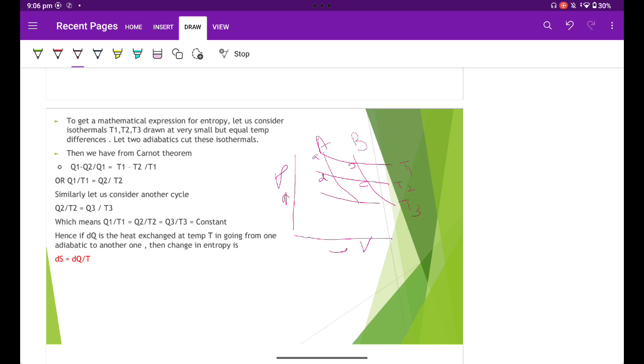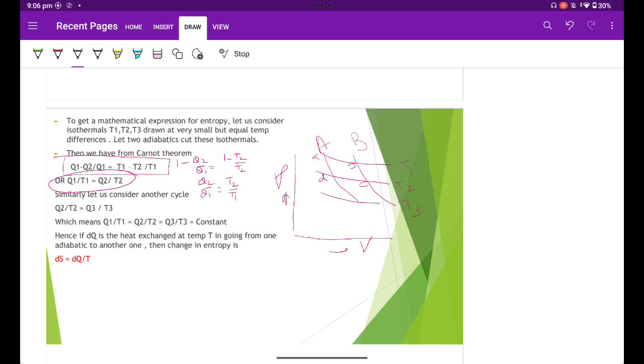Thus, from the Carnot cycle, (Q1 minus Q2) by Q1 is equal to (T1 minus T2) by T1, or 1 minus Q2 by Q1 is equal to 1 minus T2 by T1. Q2 by Q1 is equal to T2 by T1, or Q1 by T1 is equal to Q2 by T2.